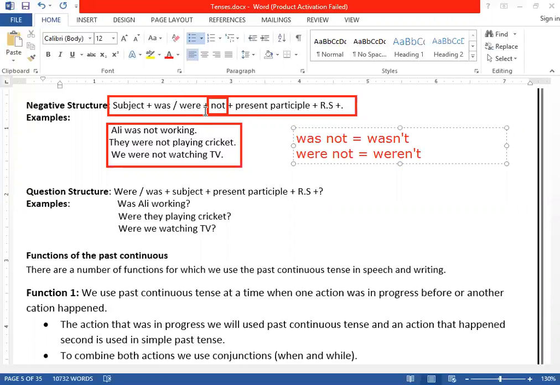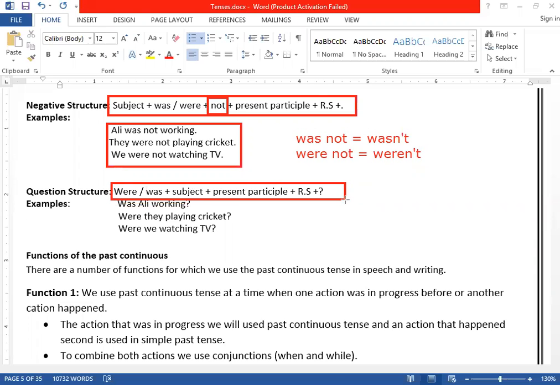And if you want to ask a question from someone, clear? The interrogative form, that is what we use: was and were in the beginning. And after that, what will we use? We go with the subjects. Like, was Ali working? Get it? Were they playing cricket? Or you can say, were we watching TV? So all of them are in past continuous tense, questions like you can ask from people. Clear? This is what we have.